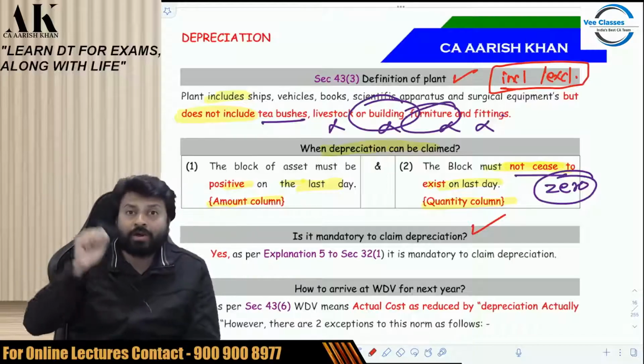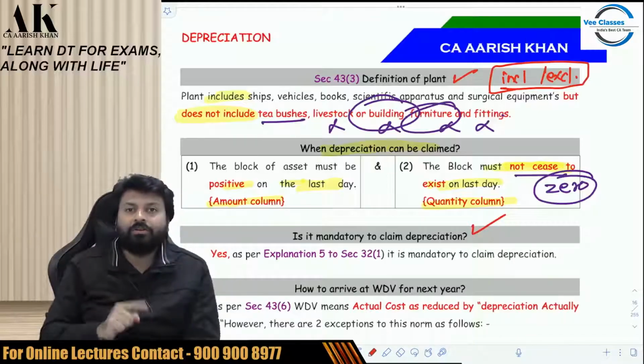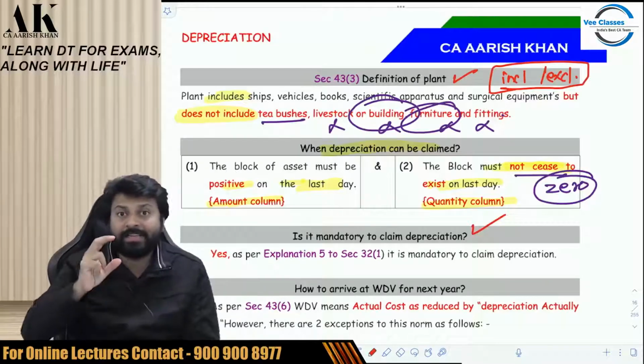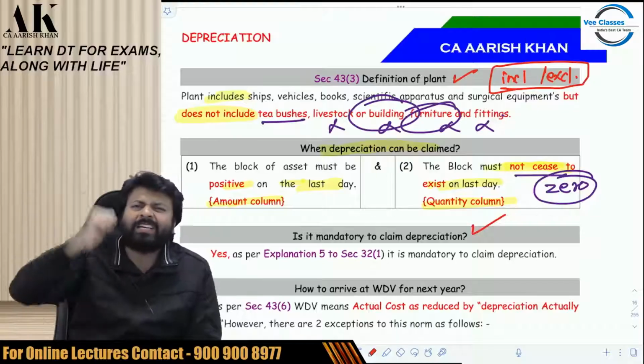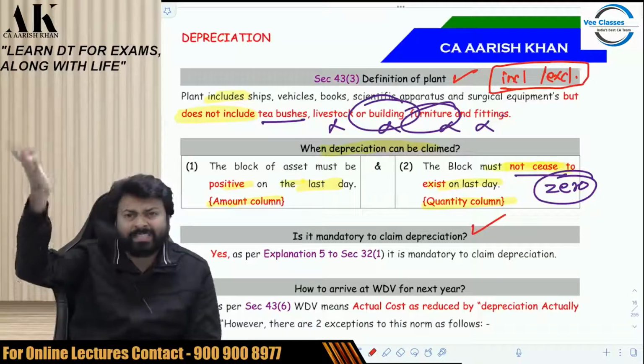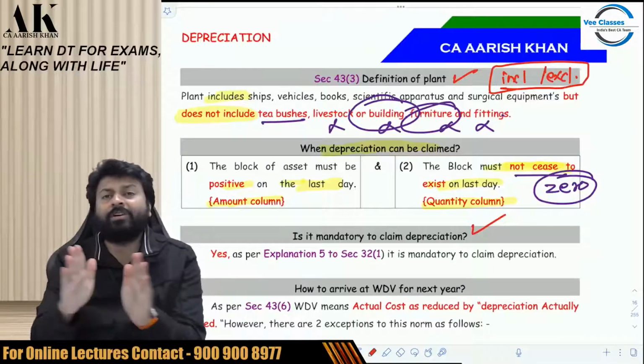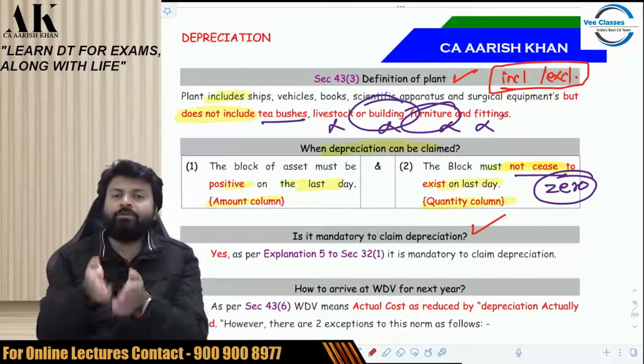Once the asset goes to the block, when you sell it, your gain will always become short-term capital gain. You might have done this in CA Inter. The block of asset gain is always short-term. There you have to bear higher tax consequences. Plus, indexation benefit is not available. So some people say that they don't want depreciation. The government says it is not an option. It is mandatory. You have to claim.